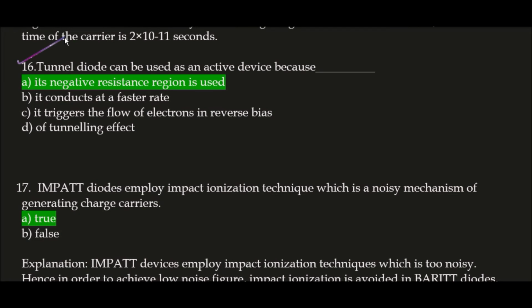Tunnel diode can be used as an active device because its negative resistance region is used. Okay. My dear students, this is a very important question. Tunnel diode can be used as an active device because its negative resistance region is used.